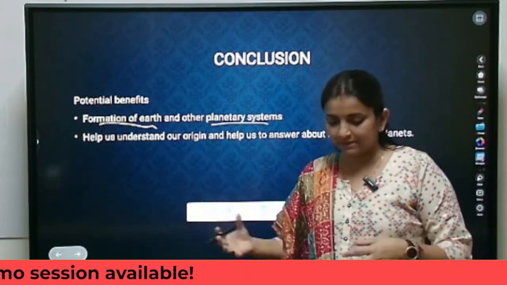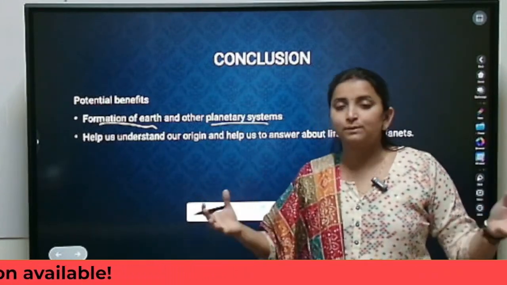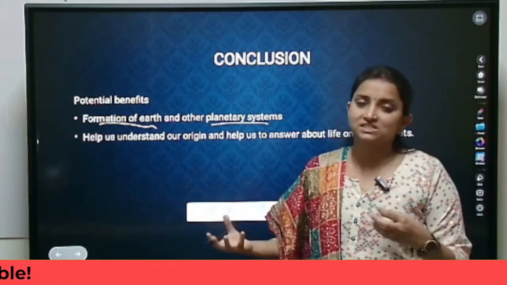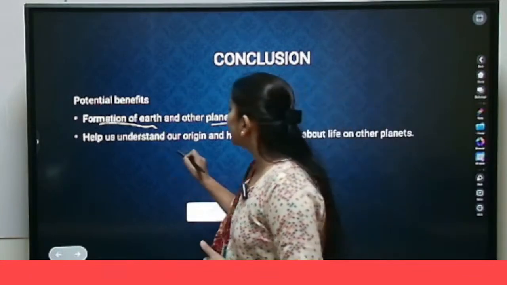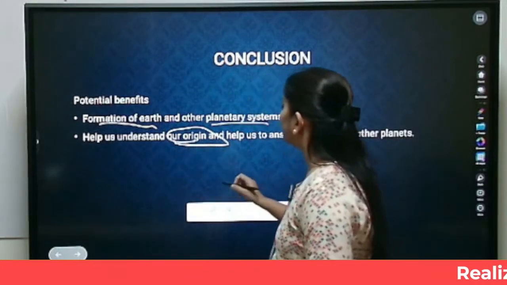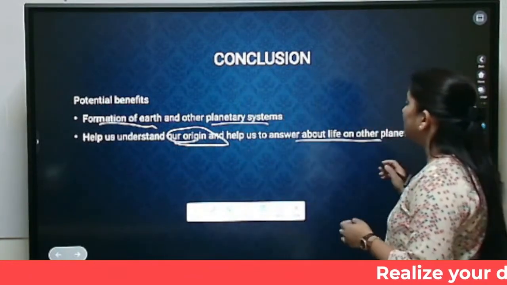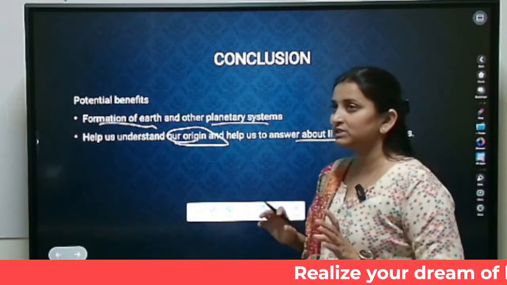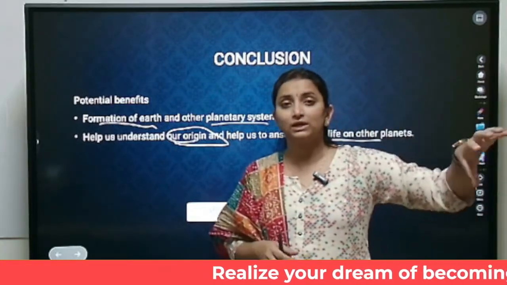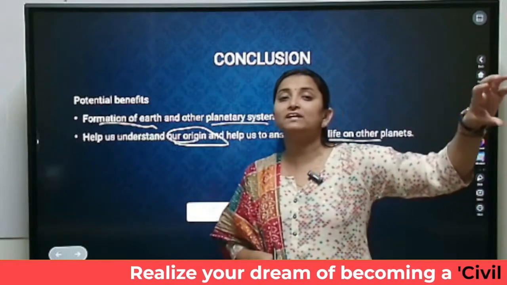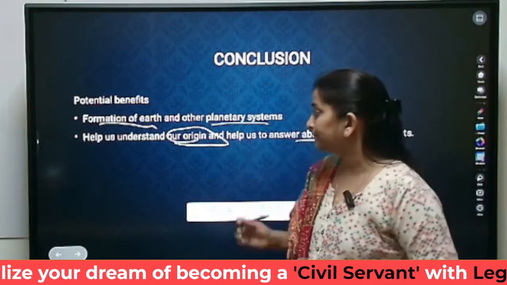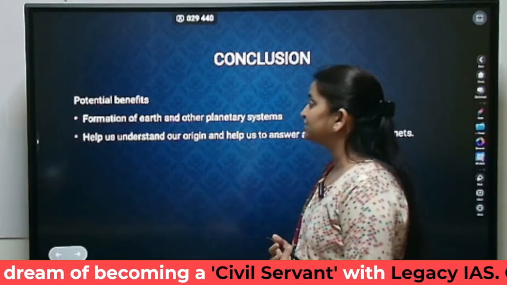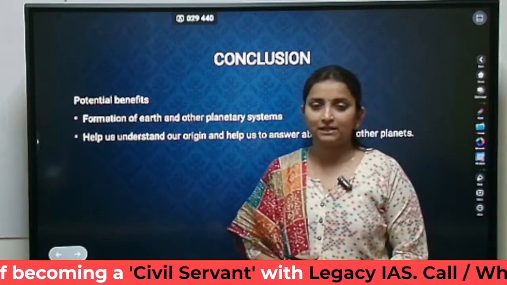How did it take birth? Whether it is expanding or contracting, all such things will be studied by the James Webb Telescope. Plus, it will also help us understand our origin, and help us answer questions about life on other planets, because we discussed it has a very large viewing capacity. So it can also find out whether there is presence of life on other planets or not. So these are some of the potential benefits associated with the James Webb Telescope.